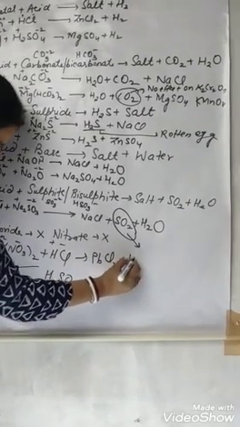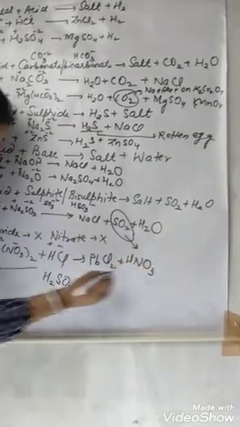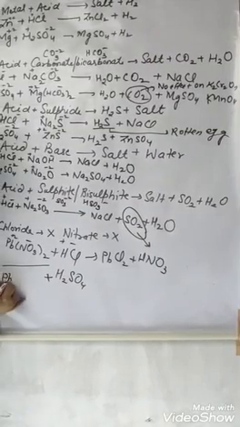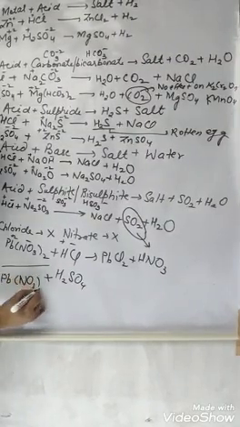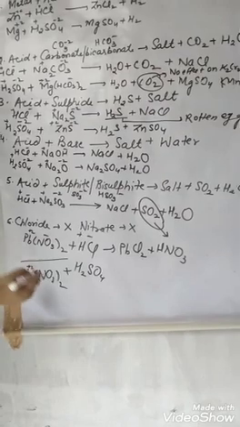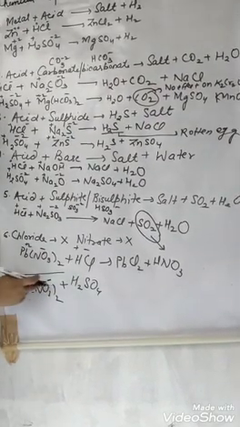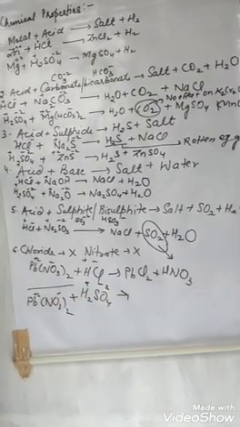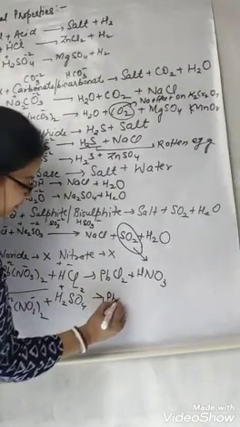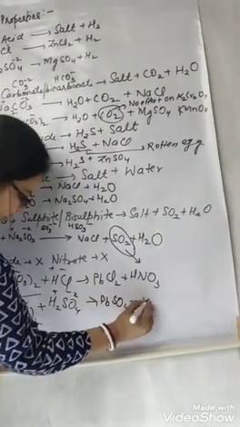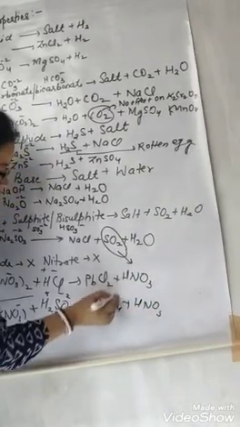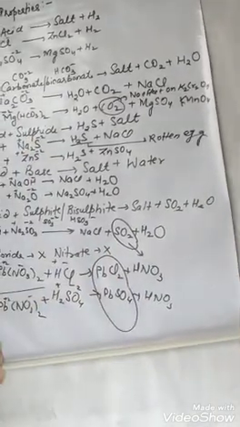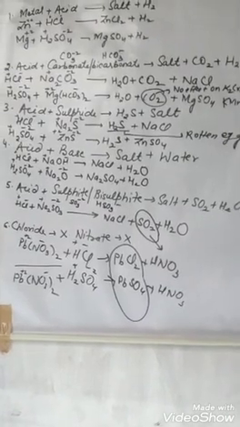PbCl2 plus HNO3. Here Pb(NO3)2 reacts with H plus and SO4 minus 2 to form PbSO4 and HNO3. PbCl2 and PbSO4 are both insoluble salts.